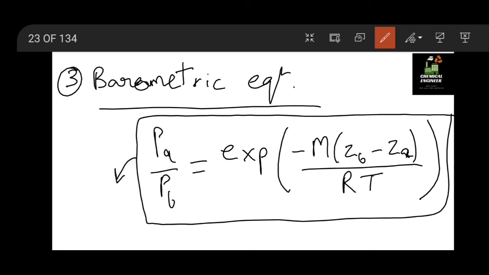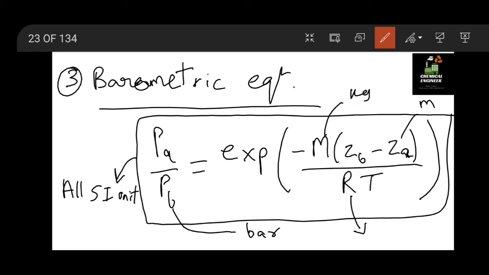And remember that all of these terms should be in SI units, so that we get the pressure in bar. Put everything in SI units: mass in kg, distance in meters, the universal gas constant in SI units from unit balance, and temperature in Kelvin. Then and only then we will get the answer in bar.